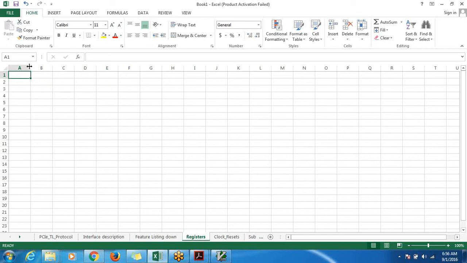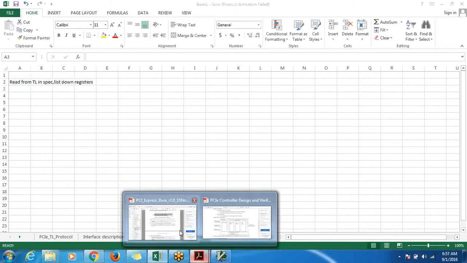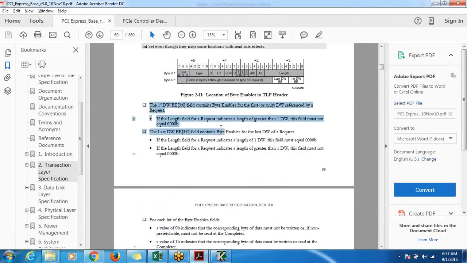Now, why we need registers? As of today, I don't have an idea. I mean, we may have done it the previous time we did this project, but today I don't have it. Again, I would suggest you read through the spec. Read from transaction layer in spec. List down features, list down registers. One thing you need to notice is spec will never tell you that this should be a register. Spec will not tell you that you will require a register for this. It purely goes by our discretion whether we need a register or not.